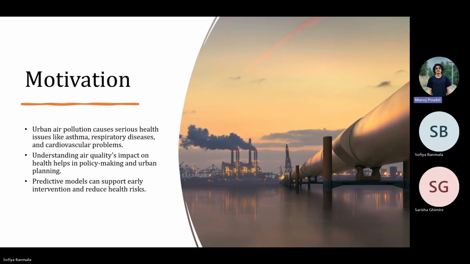Motivation. Our motivation for this project stems from the global air crisis caused by urban air pollution. The World Health Organization reports that air pollution is responsible for millions of premature deaths annually, largely due to respiratory and cardiovascular diseases. Cities are the most vulnerable to this phenomenon, and understanding the impact of air quality on health is vital for creating effective policies. Through predictive models, we can identify health risks early, enabling policymakers and healthcare providers to take preventive action that can save lives.